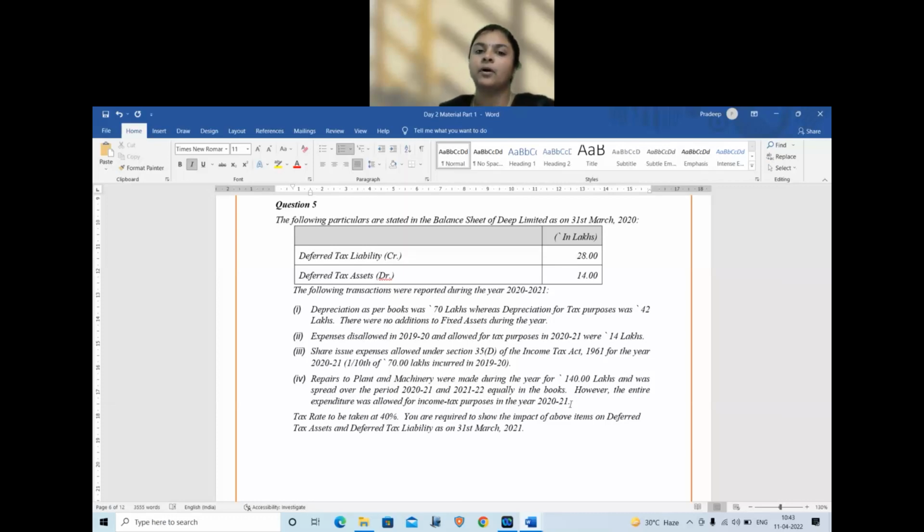Now, if they ask you to calculate the closing balance of DTA or DTL, then adjust the opening balance, add or subtract your adjustments, and you will finally arrive at your closing balance of DTA and DTL. Right? So you can arrive at your net balance, or you can even do all DTL adjustments on one side, DTA adjustments on one side, and find both the answers separately. They generally will ask you only to show the adjustment impact. If it is asked, then you can do the calculation. Is that clear? Any doubts with respect to AS22?